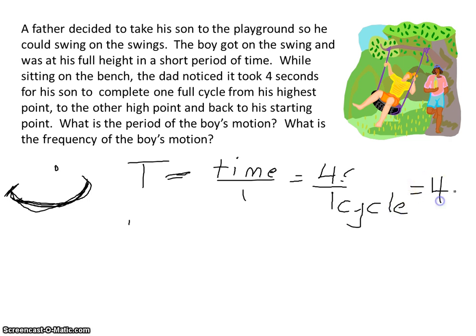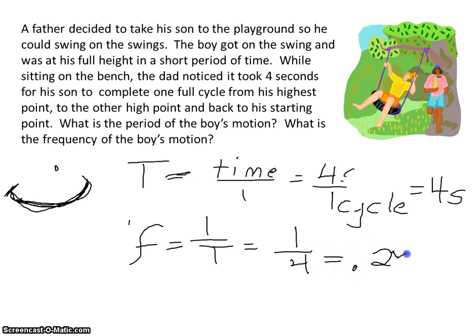So his period is 4 seconds. Frequency is the inverse of the period. So the frequency of the little boy is 0.25 hertz.